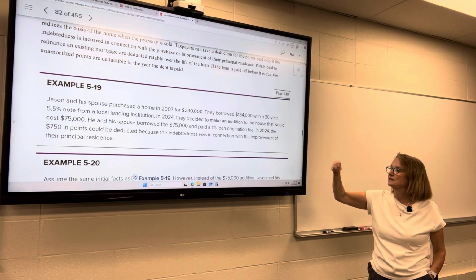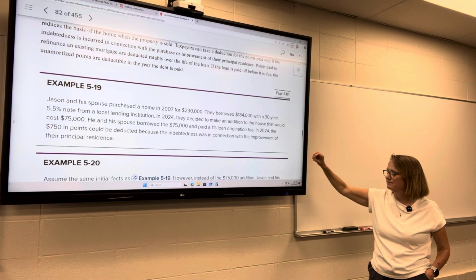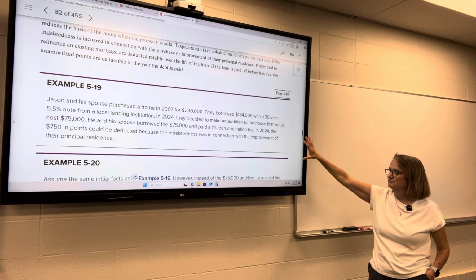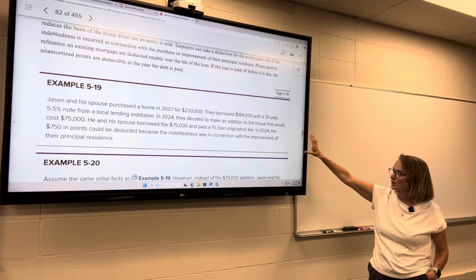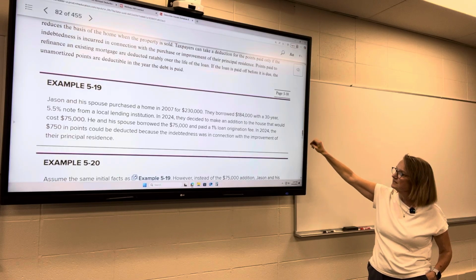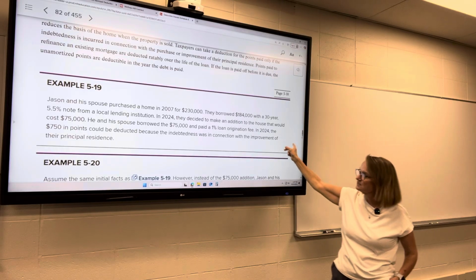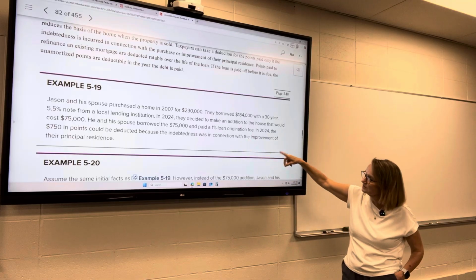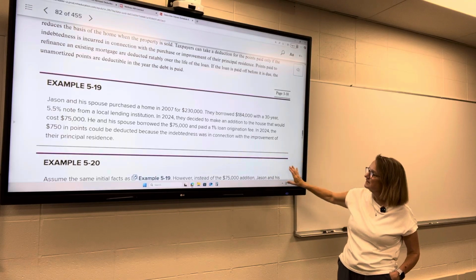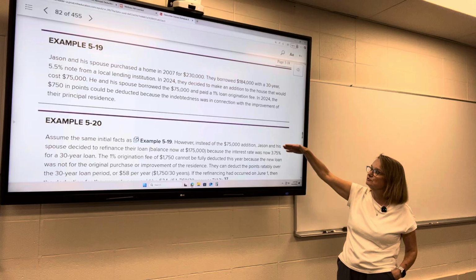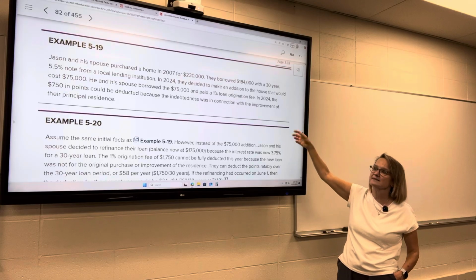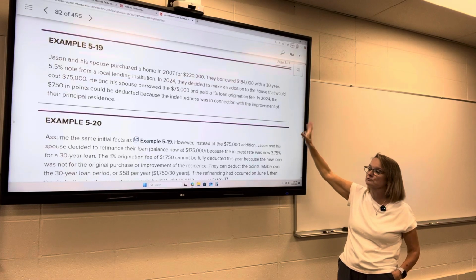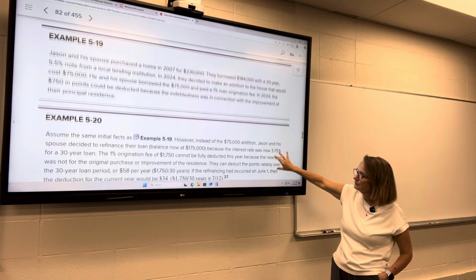Because it's a whole new loan, this is a different scenario than what I talked about, where this isn't really a refinance. This is kind of a home equity loan. They paid a 1% loan fee. They get to deduct $750 in points because it was in connection with the improvement of their principal residence. So if you take that out in order to improve, then you get to take it all at once.